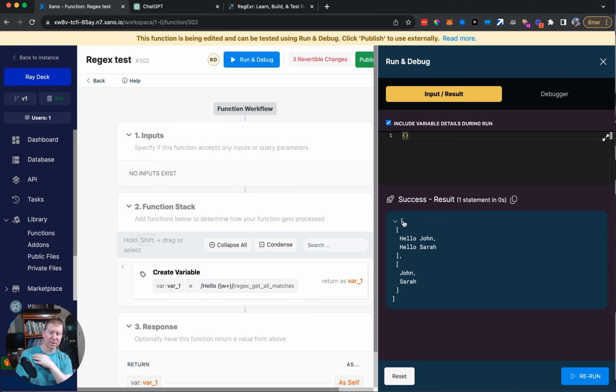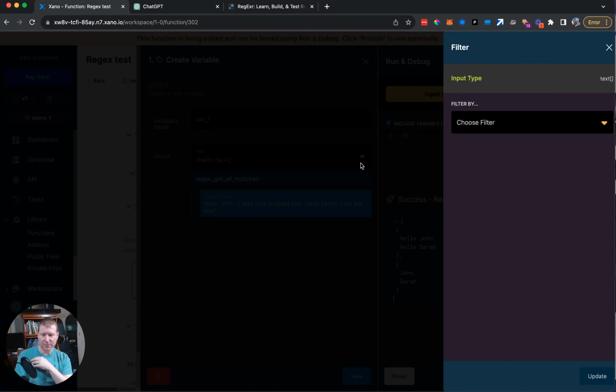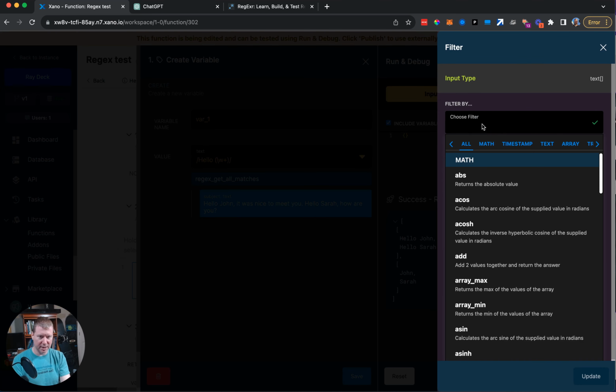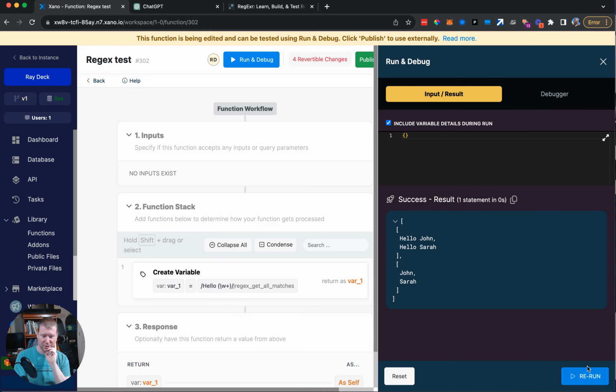So this is how we would use regex get all matches to look for everything that's in here. And if all you wanted was the second of these matches, you don't want the version that says hello, you just want John and Sarah, you can just add a filter, say last, and get the last entry in that array. Watch this. Oh, because it gave me an array, right?